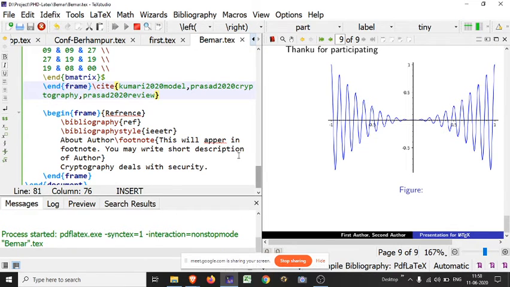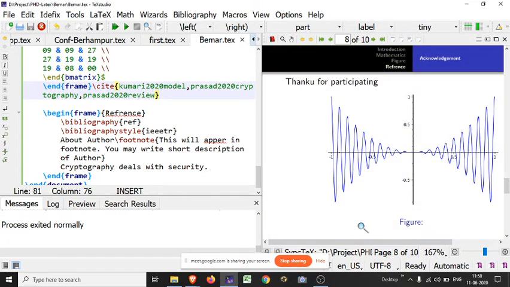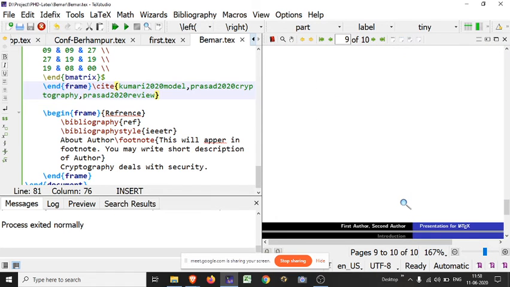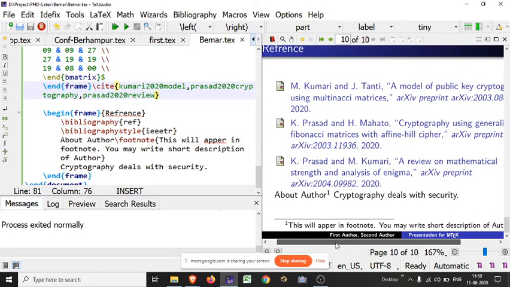Okay. Look, after running, it will appear in a separate file. Still running. Wait for a moment. Okay. Look here, automatically all references have appeared here. I have not written them manually.